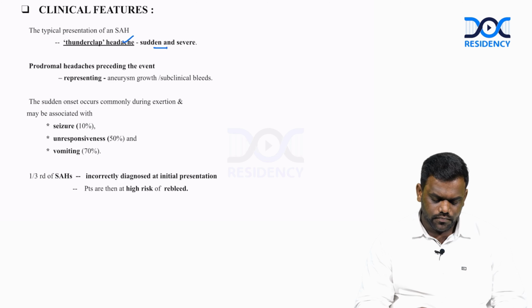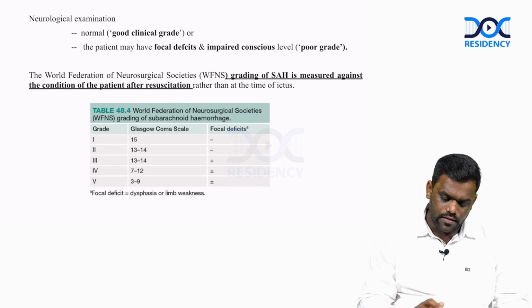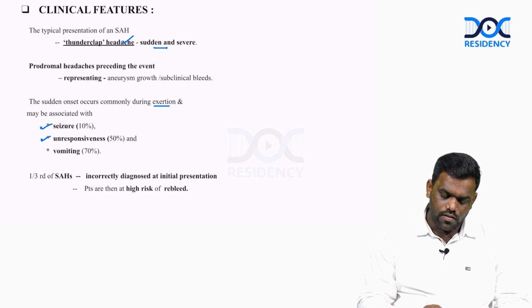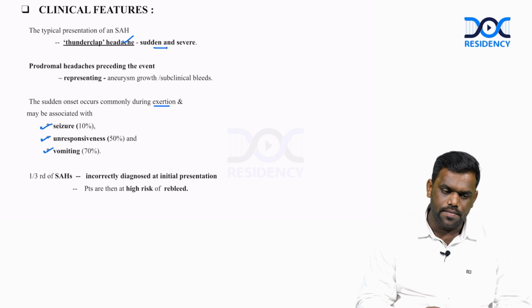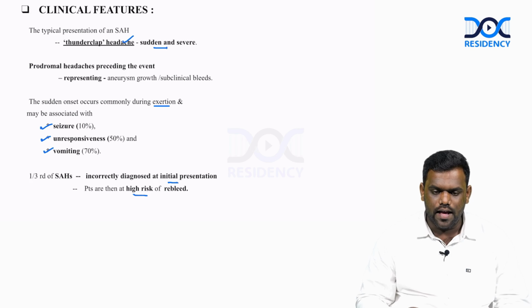The sudden onset occurs commonly during exertion and may be associated with seizure, loss of consciousness or unresponsiveness in 50%, and vomiting in 70%. So, one third of SAH is incorrectly diagnosed at initial presentation. So, they are more prone to a high risk of rebleed.